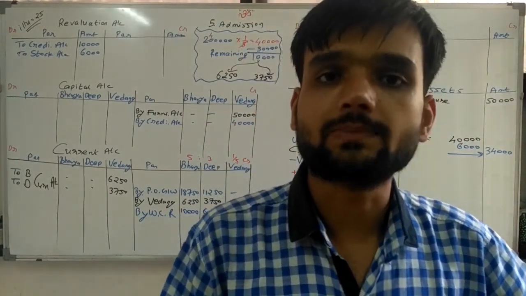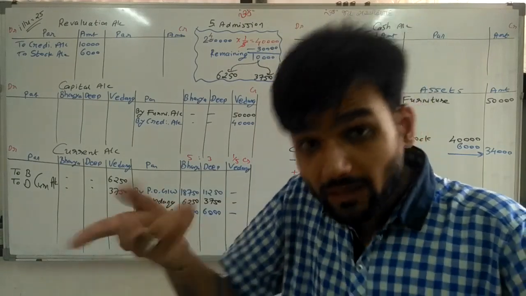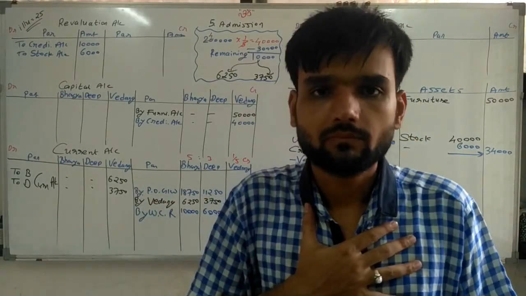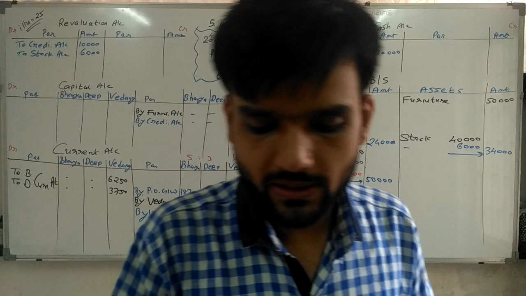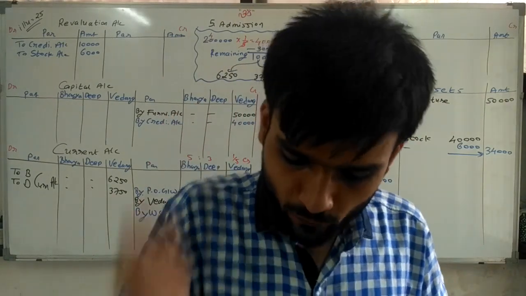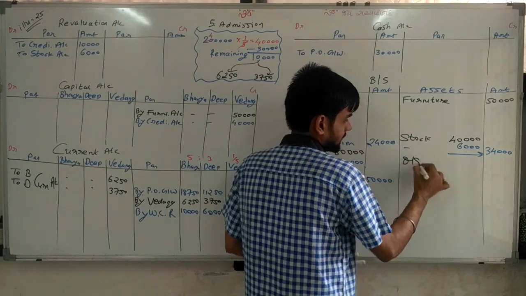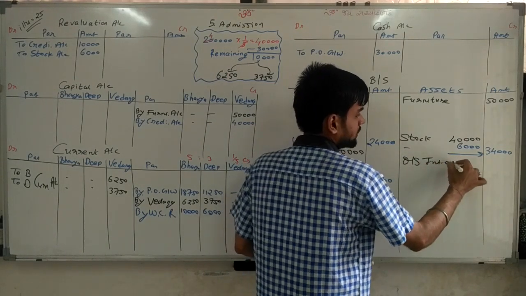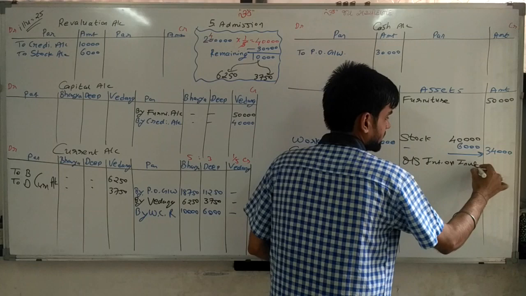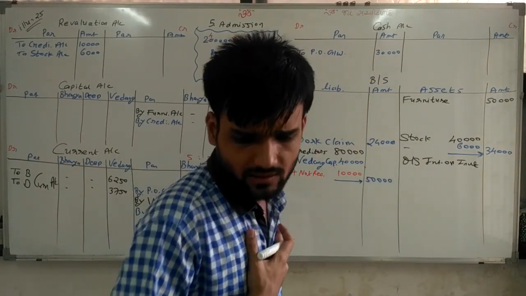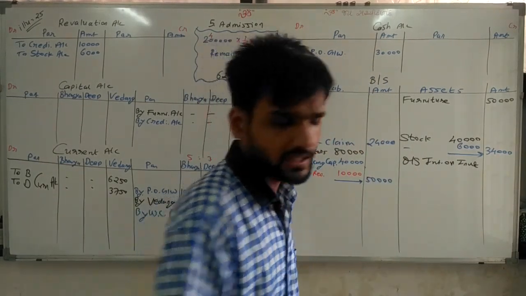Outstanding interest on investment. Investment interest means my income. Outstanding interest on investment 16,000 is unrecorded. Now we need to record that thing. Outstanding interest on investment is my asset, and that asset is 16,000.